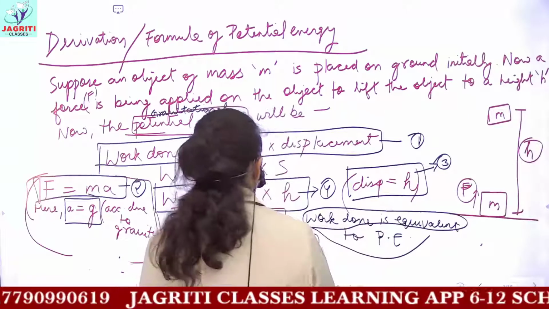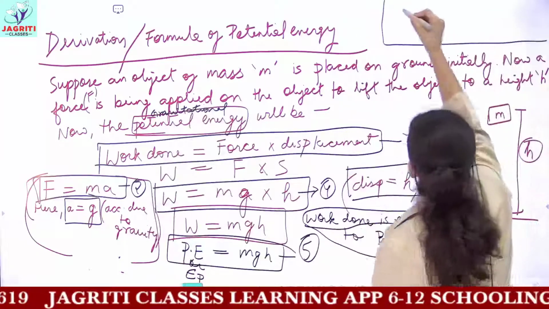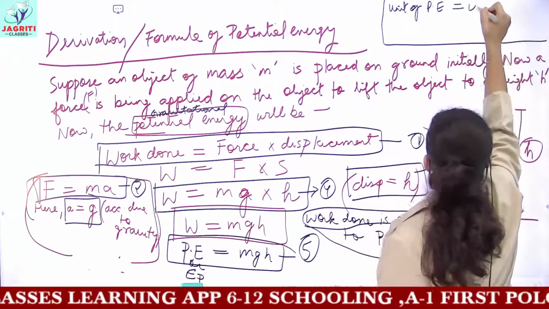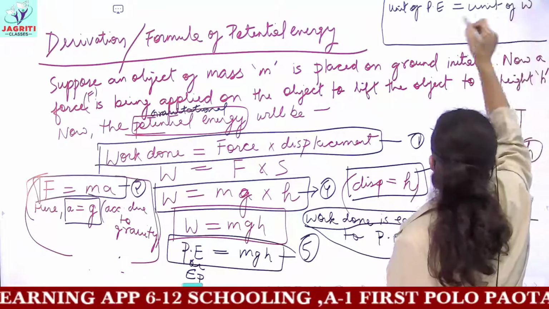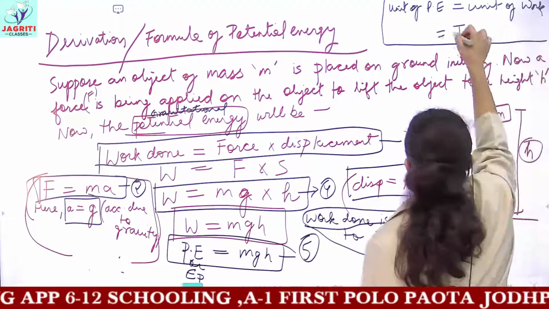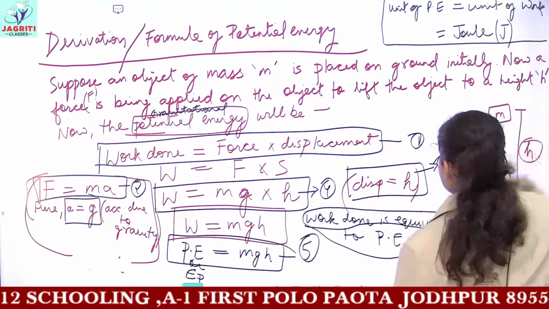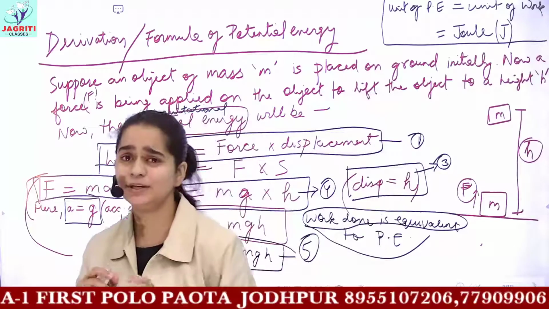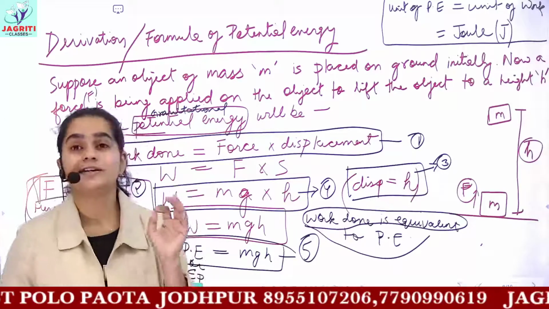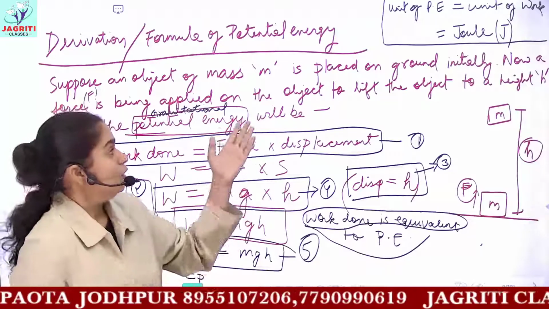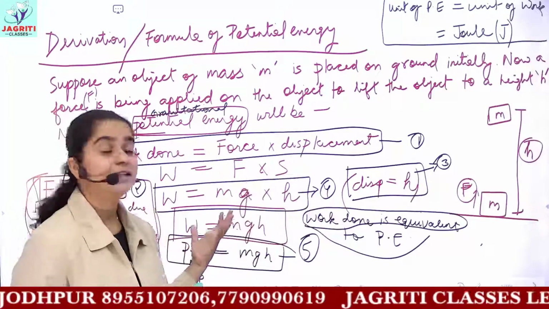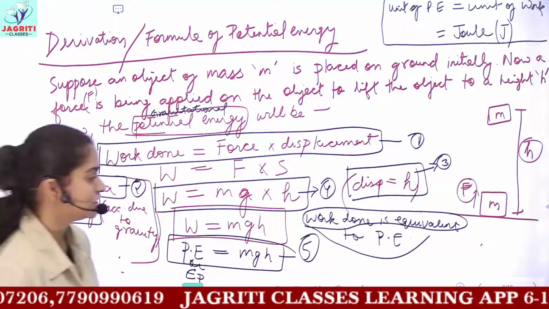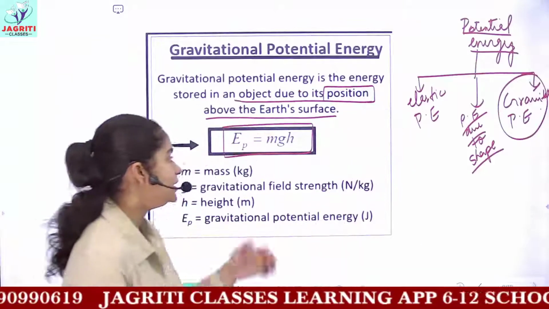Now if I talk about the unit of potential energy, so unit of potential energy is the same as unit of work, and which is equal to joule. So joule is again the unit of potential energy. Every energy has a unit joule, and I have also discussed some other units of energy in the introductory previous video lecture, where I discussed the different kinds of energy and then the other units like kilojoule, kilojoule per mole, etc. So this completes the derivation of potential energy, that is gravitational potential energy.